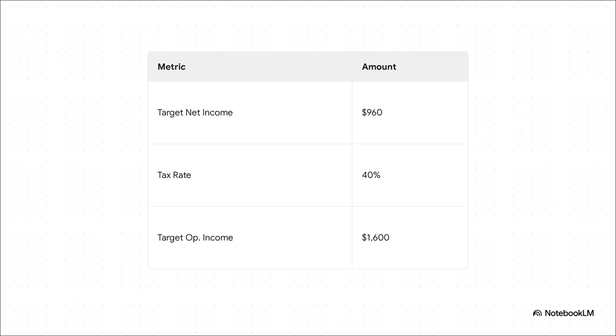Let's see this math in action using a classic textbook scenario. Let's say your target net income is $960 and the tax rate is 40%. You just take that $960 and divide it by 0.60. That gives you a target operating income of $1,600. It is really that simple.